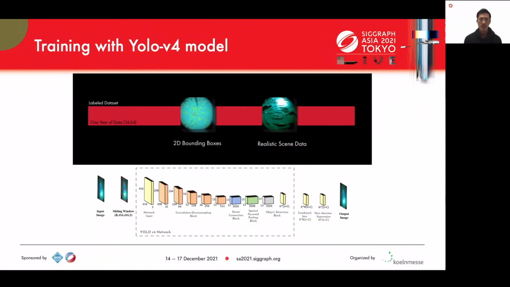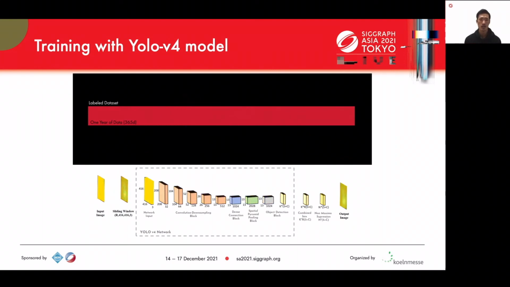By training a deep neural network based on YOLO V4 with the generated scene images and 2D bounding box data, a robust and accurate region proposal model is achieved for our fish counting application.